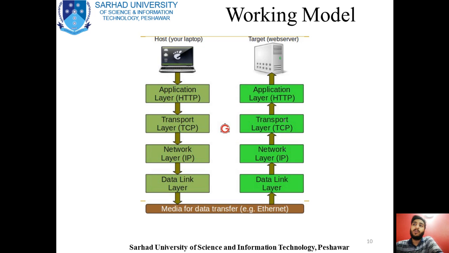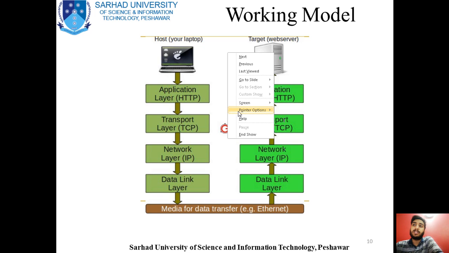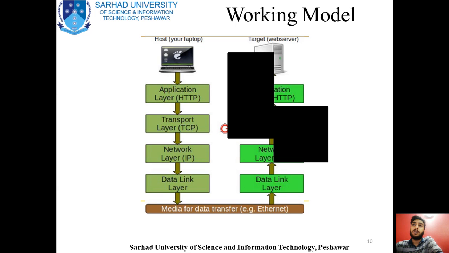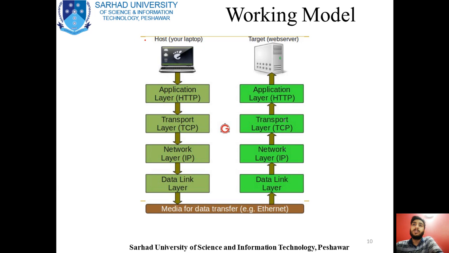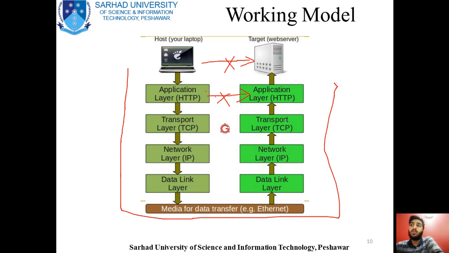So if a user wants to communicate with a targeted server, or you can say a host, a web server, it cannot directly communicate with this server. This is not possible. And if a layer of this node wants to communicate with a layer of another device, it also cannot communicate directly with that layer of the other device. So it has to follow the path that we already discussed in the OSI model in detail, following all this route to go towards its destination.